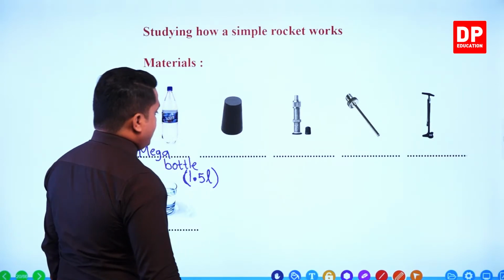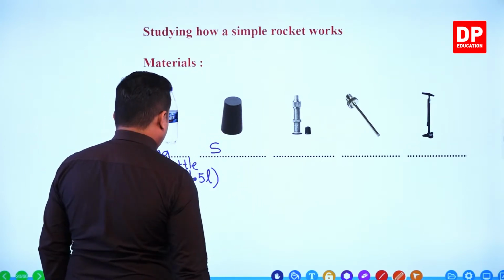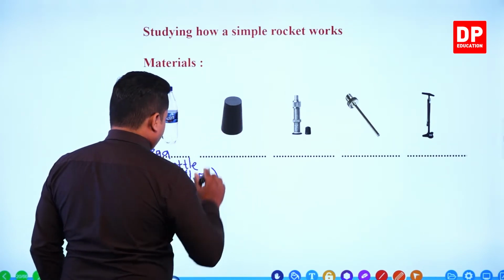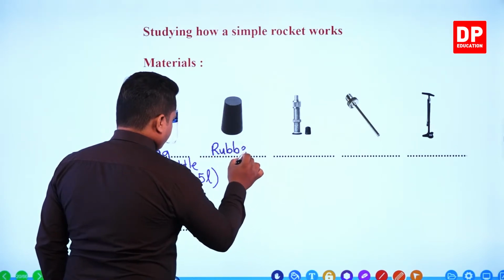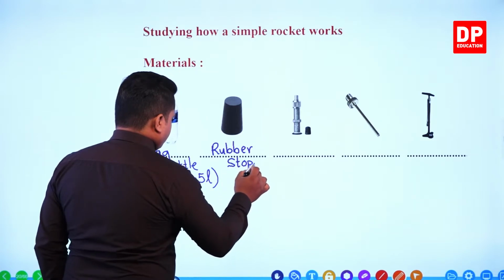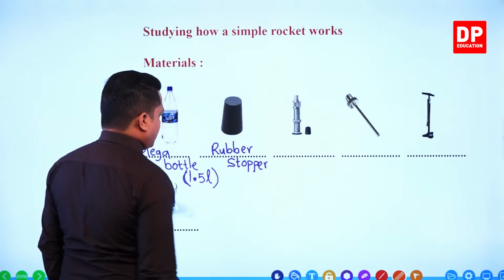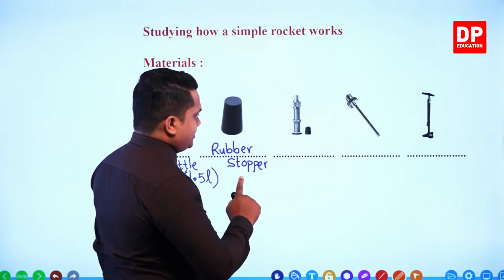Then you'll be needing this next thing. This is a stopper, a rubber stopper. Rubber stopper.